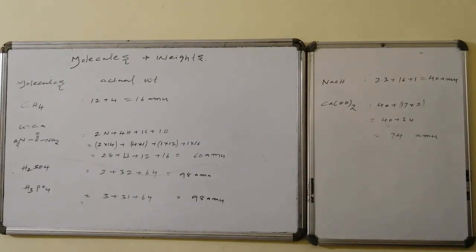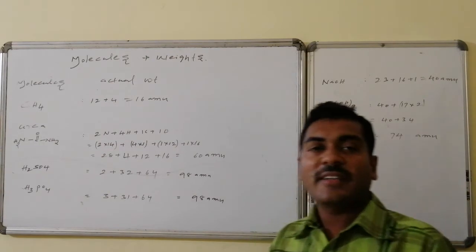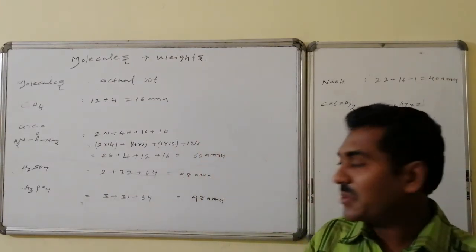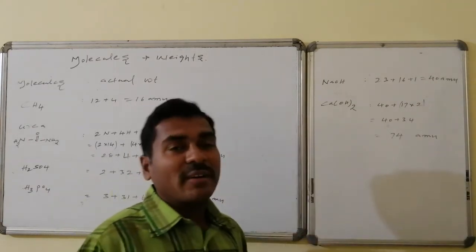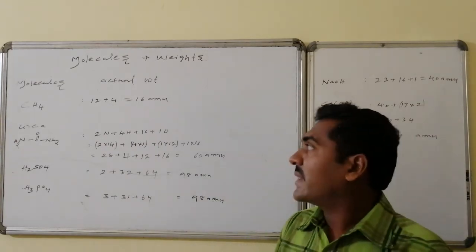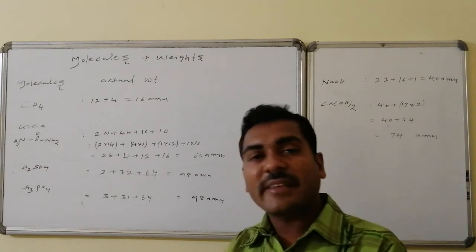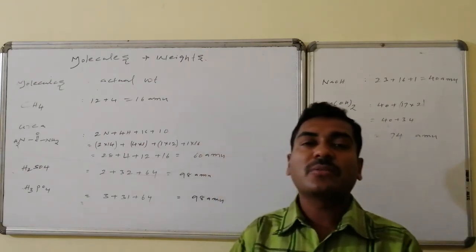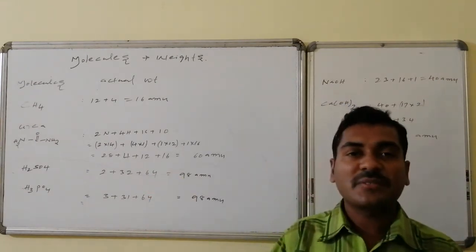Some other molecules are methane, CH4, followed by urea, NH2CONH2, sulfuric acid, H2SO4, phosphoric acid, H3PO4, followed by sodium hydroxide, NaOH, and calcium hydroxide, Ca(OH)2. Methane consists of one carbon as well as four hydrogens. Carbon has 12 AMU as atomic weight. Each hydrogen has 1 AMU. With 4 hydrogens, 12 plus 4 is equal to 16 AMU.